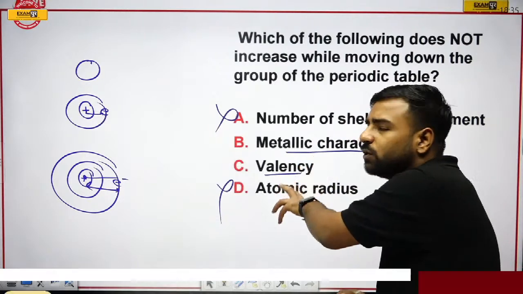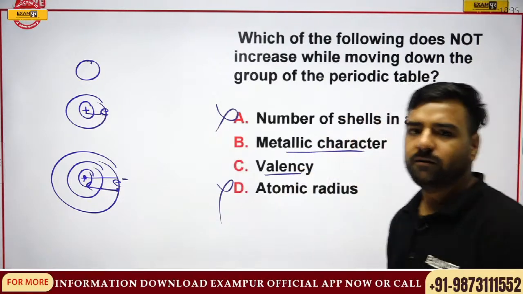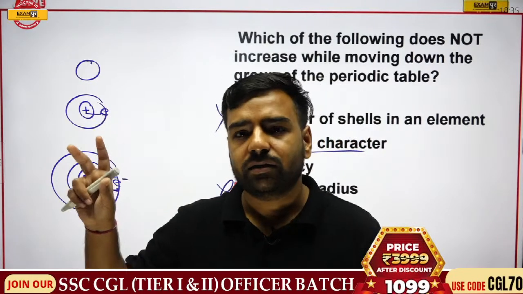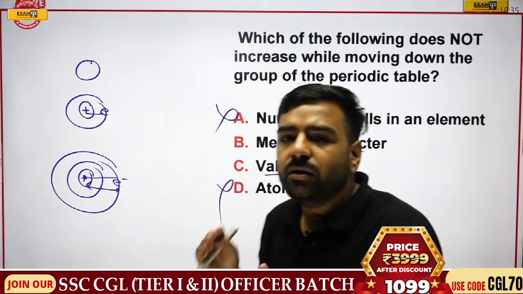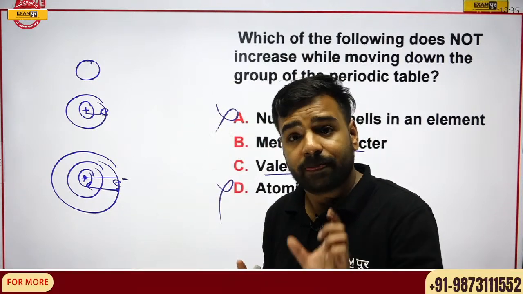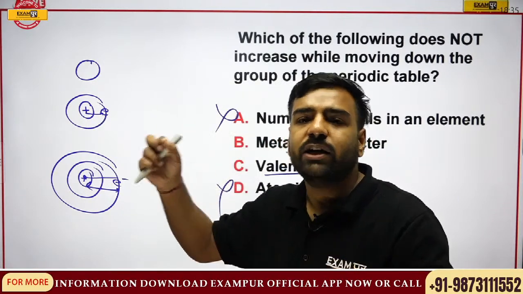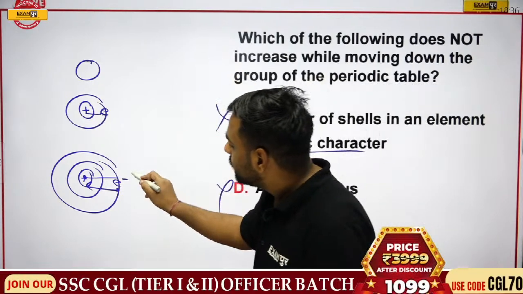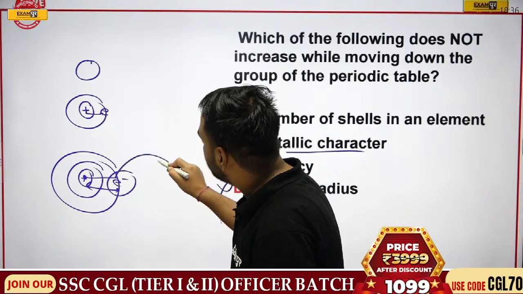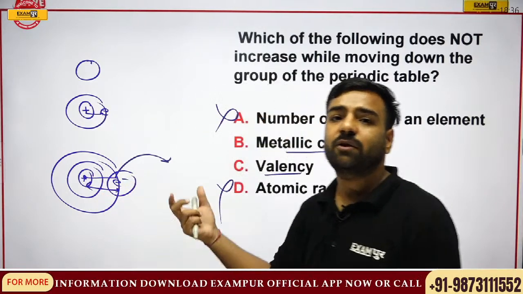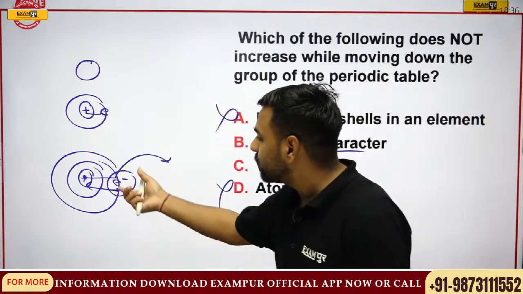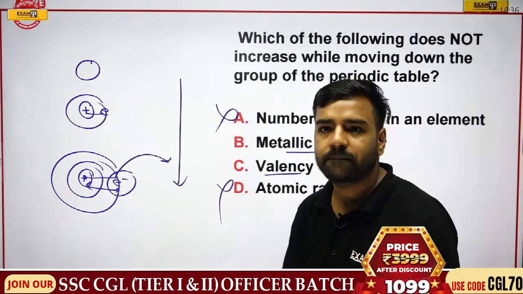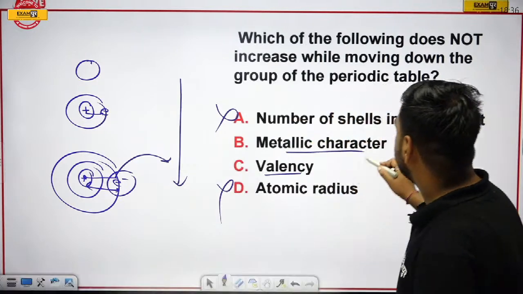So before going to valency, let's talk about metallic character. What is metallic character? We are talking about metals, which are those that can easily donate electrons. Try to understand. If I go from top to bottom, these electrons can easily be donated because they are far apart from the positive charge. That means metallic character is going to increase from top to bottom. Right? So yes, metallic character is also increasing.